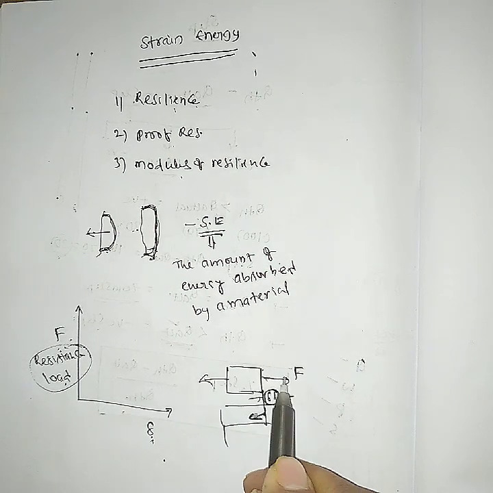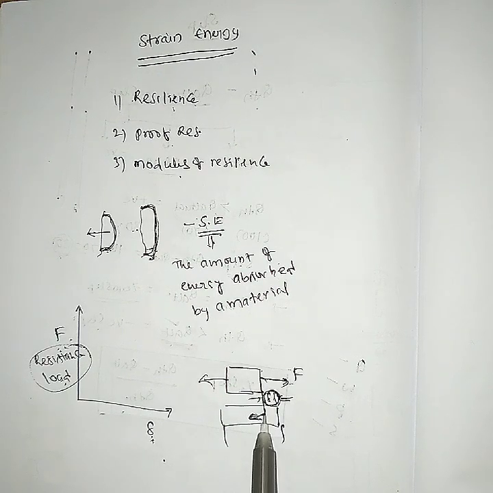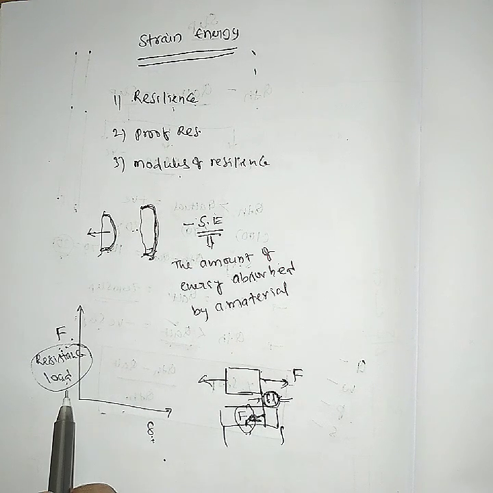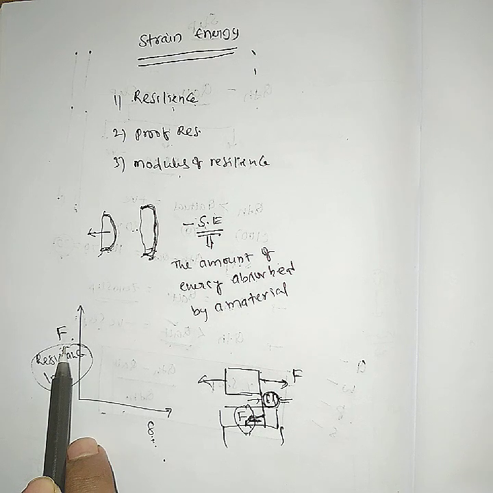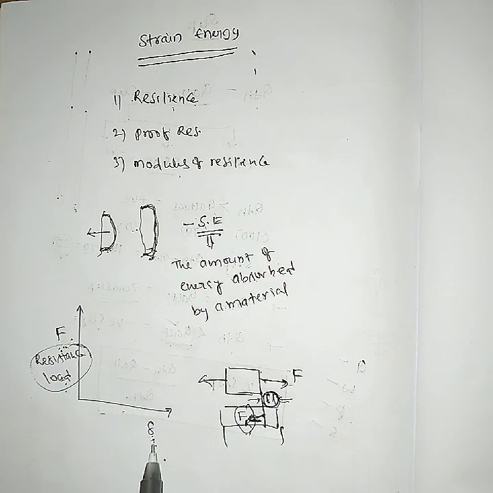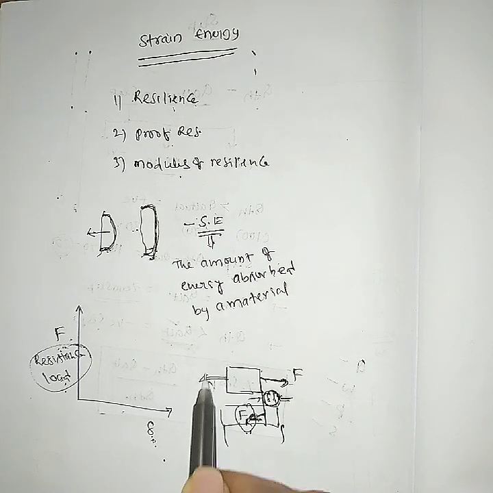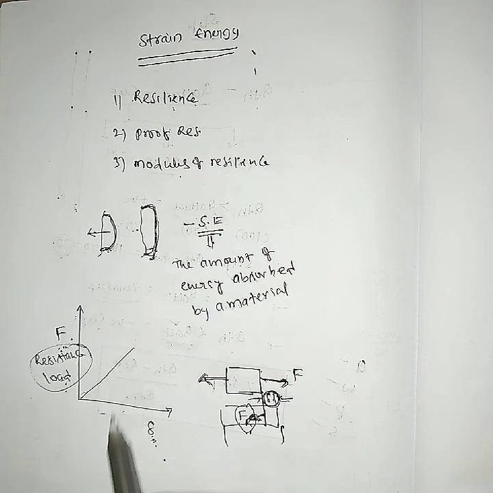Whenever you apply load, the deformation happens immediately. To avoid the deformation, the resistance force comes into the picture. That's why the resistance load is considered on the y-axis as the dependent variable, and deflection is taken on the x-axis. In this load and deflection curve, you are applying a gradual load. Whenever you apply a gradual load, the curve will be like this, following a linear relationship.